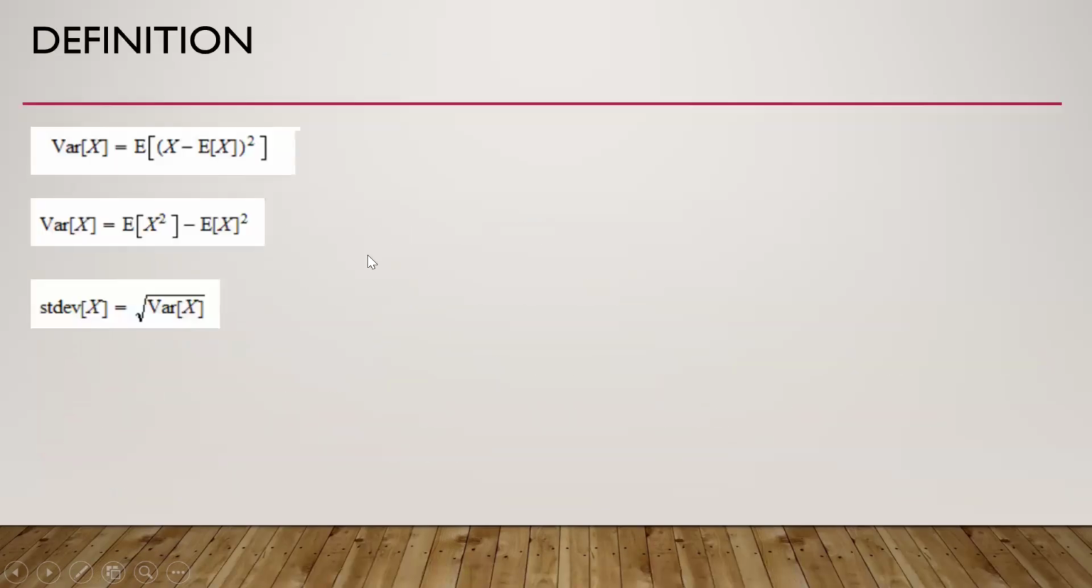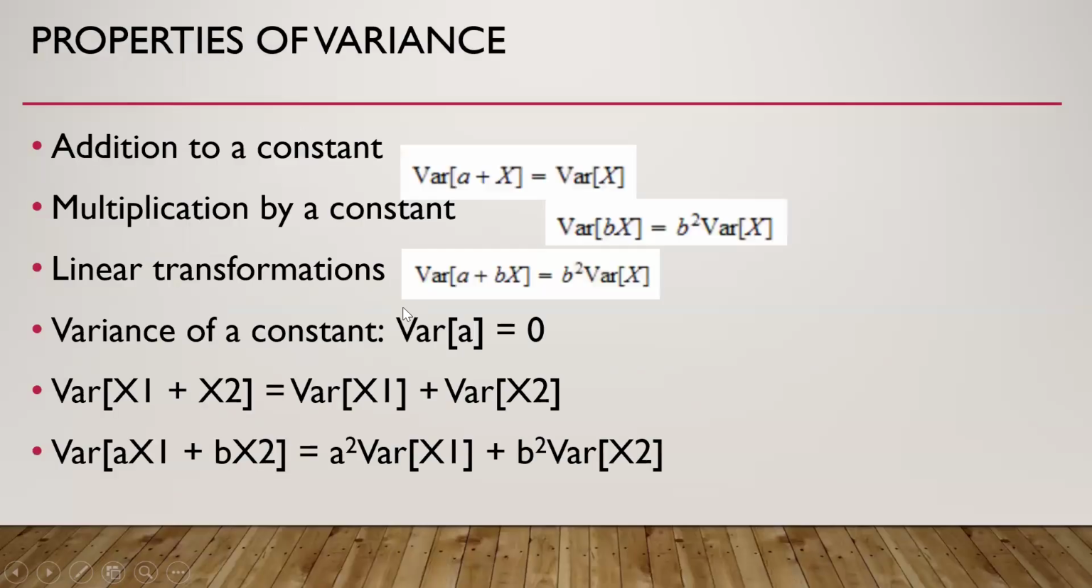Then variance. So this is the definition of variance. This is the expectation of the difference between the realizations of a variable and the expected value of the variable, and this difference is squared. So this becomes the next one. Then we have the definition of standard deviation as the square root of variance.